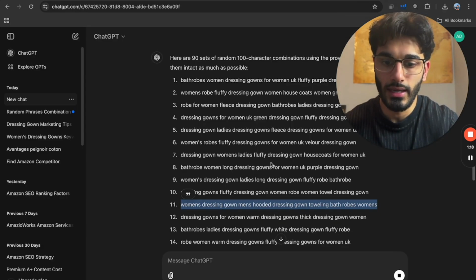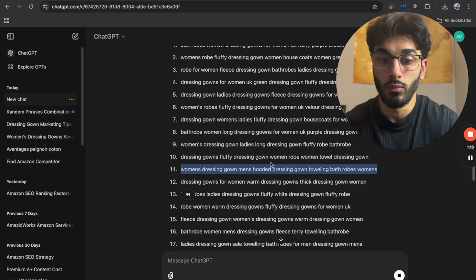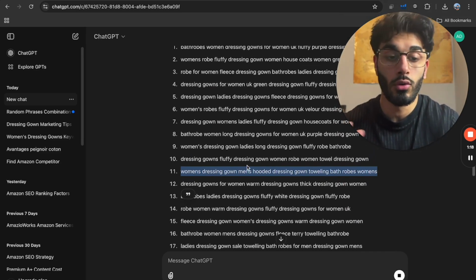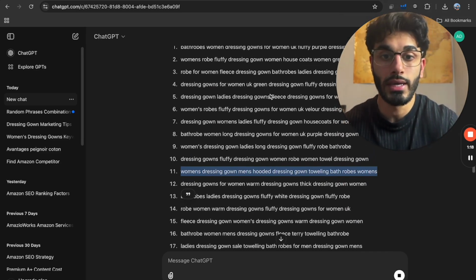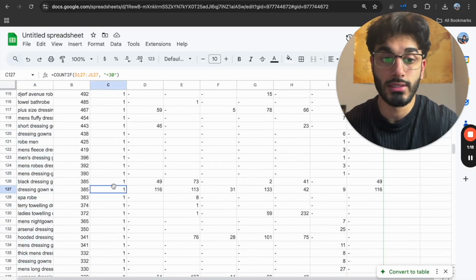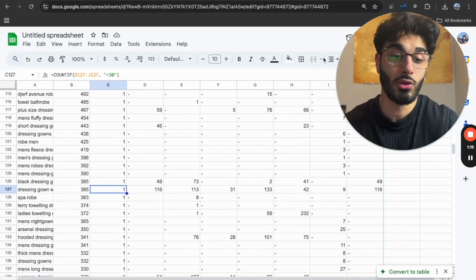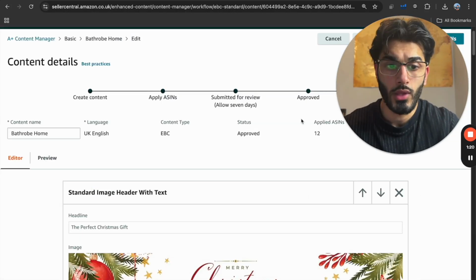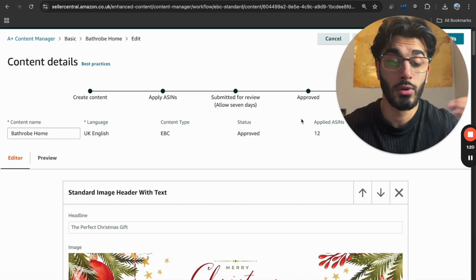So it's showing that it's not 100 right now, but we want to just go back and add more, delete, add more keywords. You can go back here and add lots more keywords that are not included already to bring it as close to 100 as you can. Okay, so once we have all of our keyword phrases, we want to go into our Seller Central and actually put this into our backend.